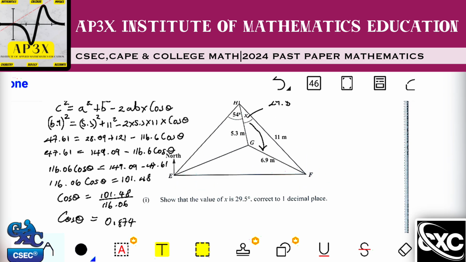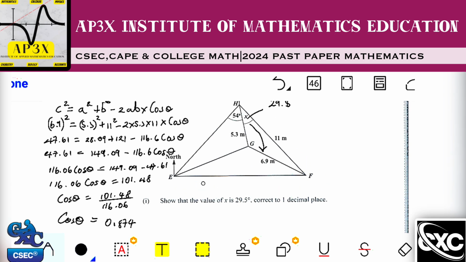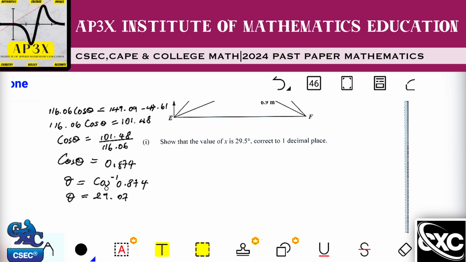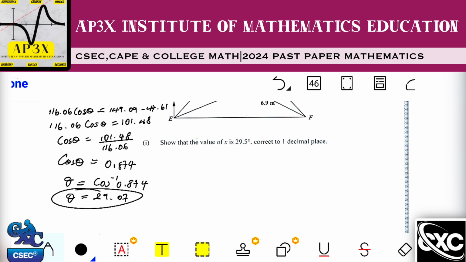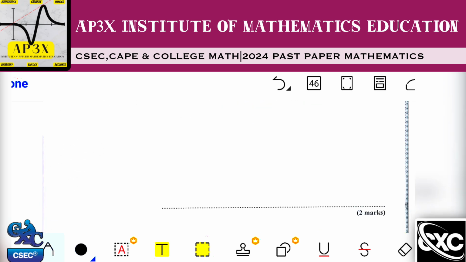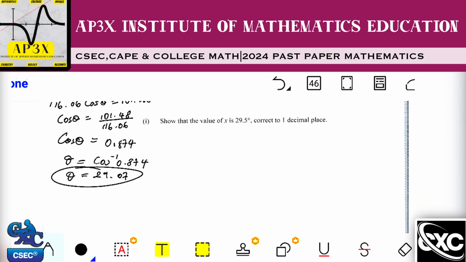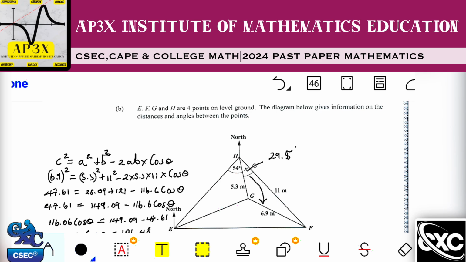I'm not sure why I'm not getting the exact value as requested, but it could be a case where maybe I needed more decimal places here. It could be anything really, but it's very, very close to the answer requested by CSEC. It's within a range, so this would be an acceptable estimation for the angle. So we have proven that. Let's put that information here on the diagram. We know that X is in fact